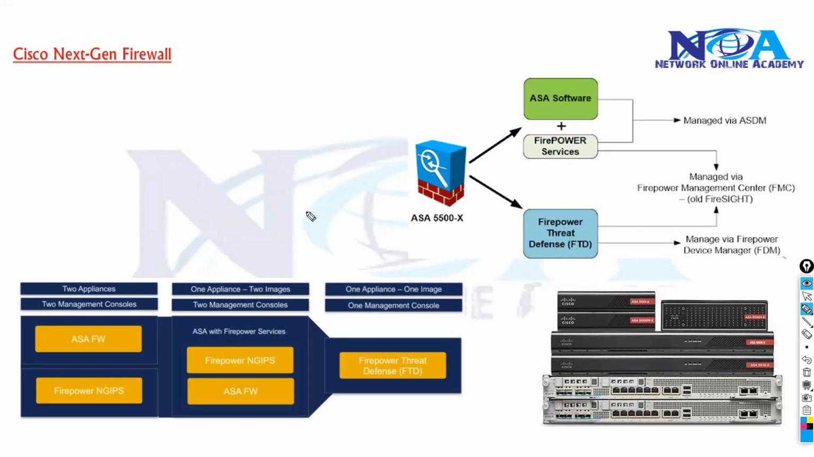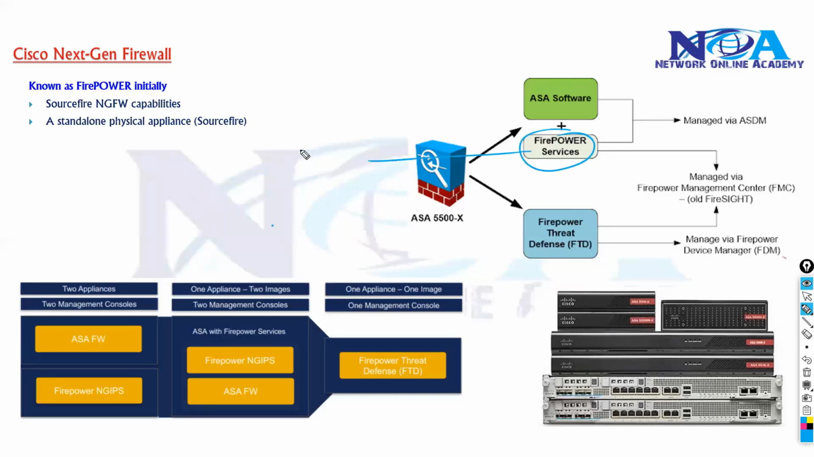So you can combine them by using an ASA as well as FirePower services. And if you combine these two in today's network, we call this an FTD, the FirePower Threat Defense. That's the product name. Initially, Cisco's firewall was called FirePower. When we say FirePower, it means it's going to provide you most of your next generation firewall features, like I said, application visibility and all the URL filtering options.